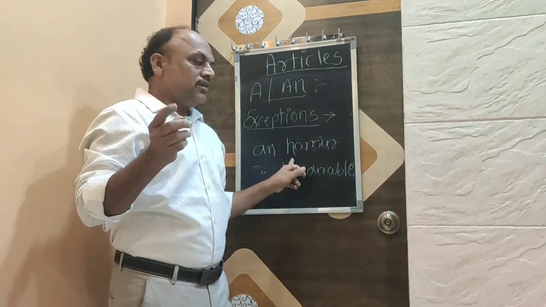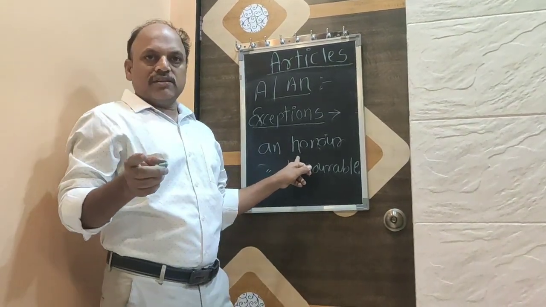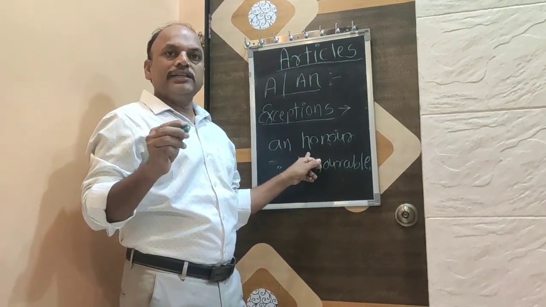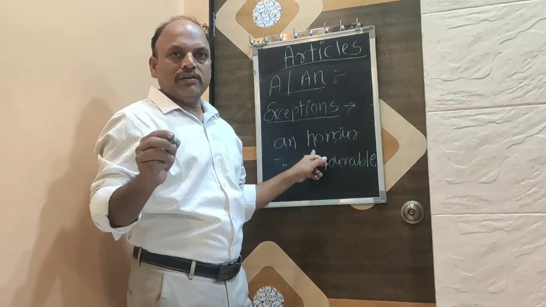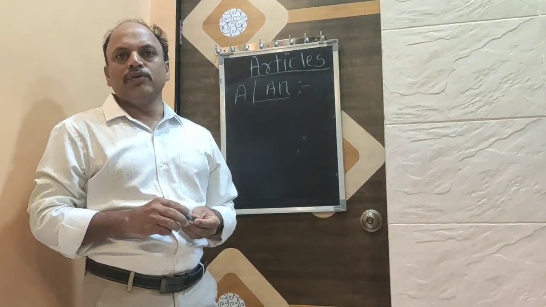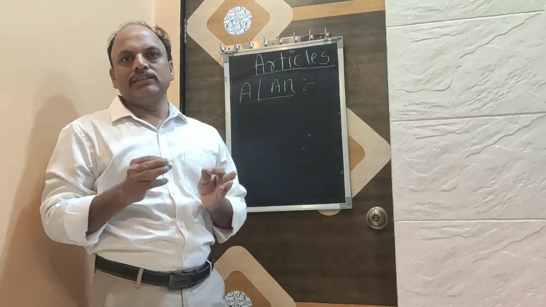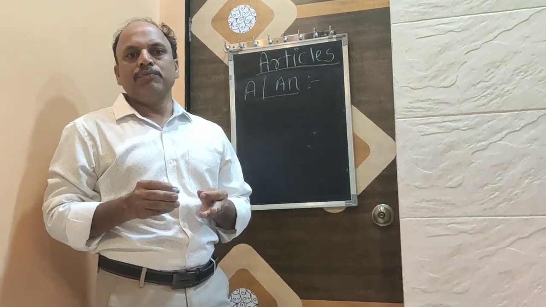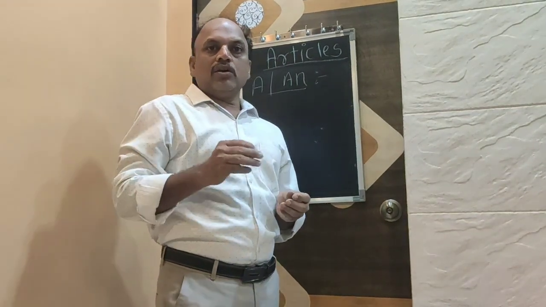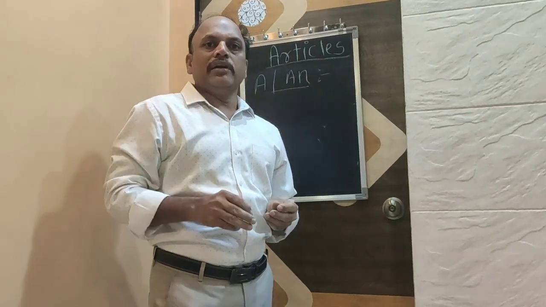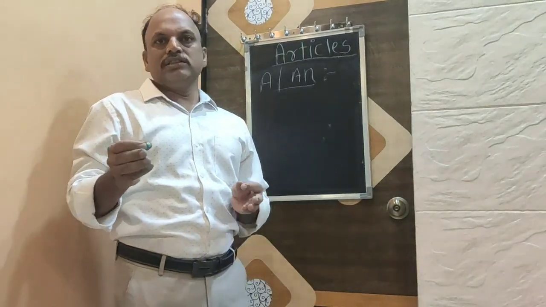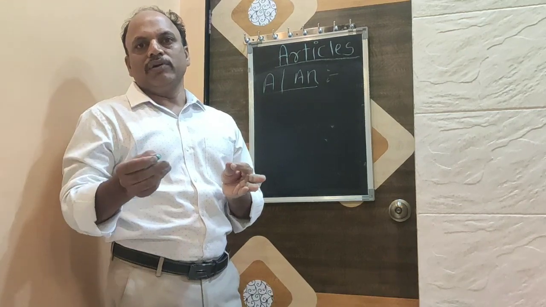Here the letter H is silent in the word honor, and it sounds like honor, that is with the sound of a vowel. Friends, I already told you that a and an are the articles which are used before a common noun that can be counted. For example, a ball, a pen. These are common nouns which can be counted.